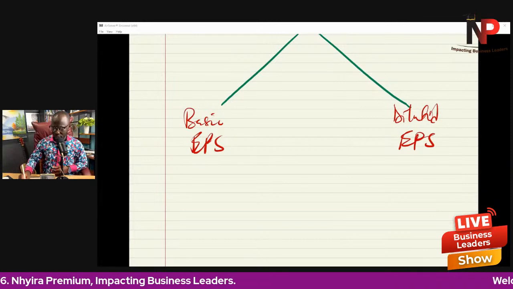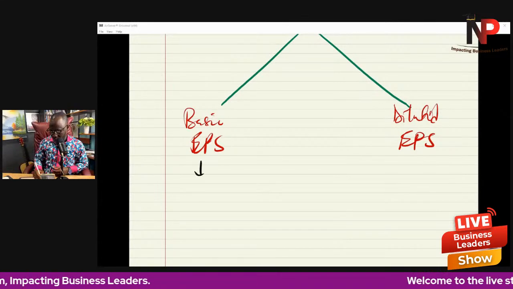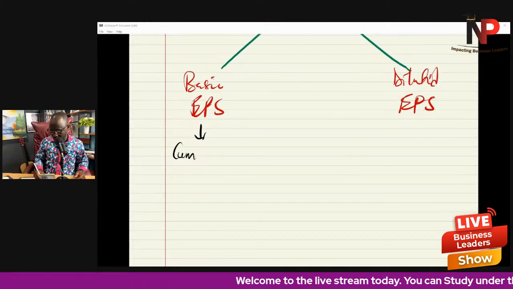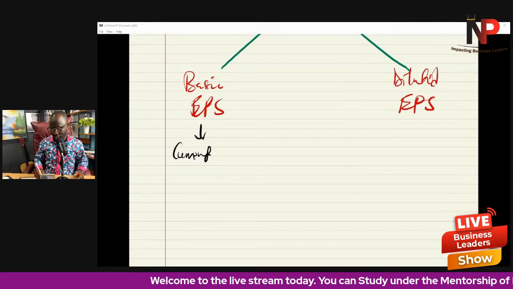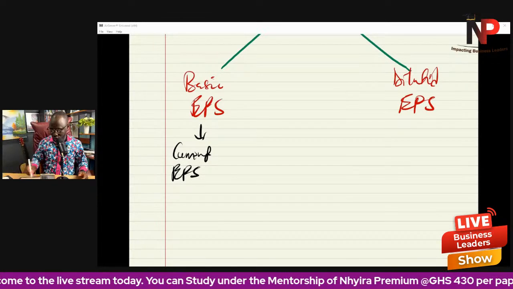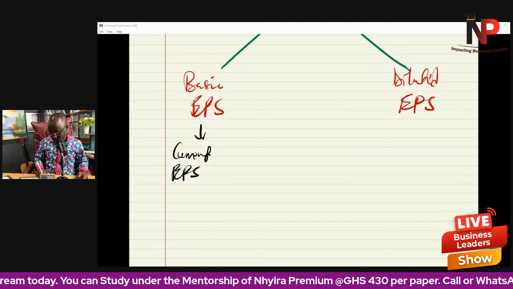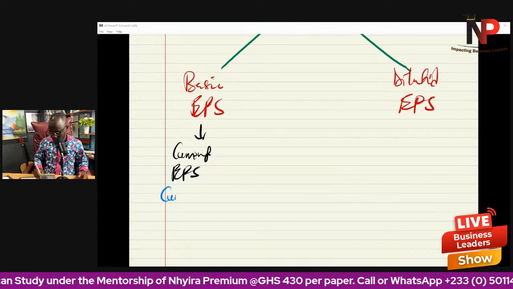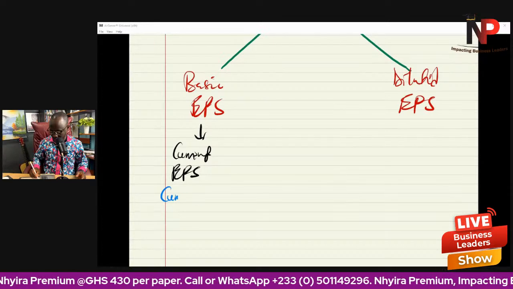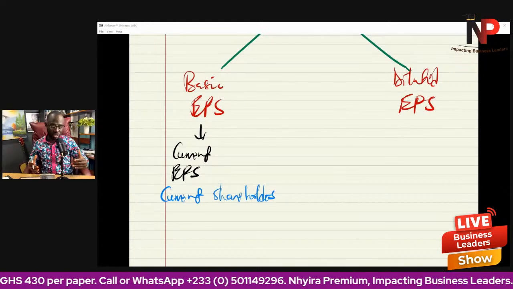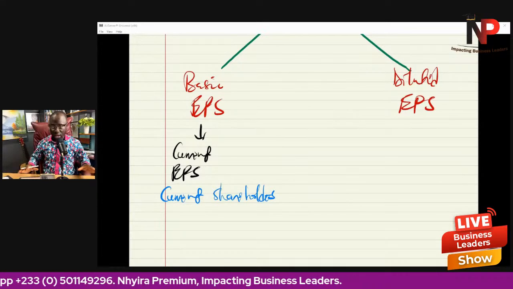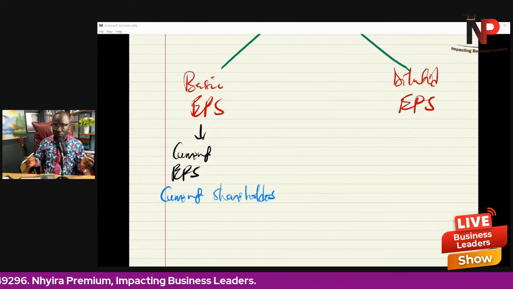When we talk about the basic earnings per share, what I want you to think of is the current earnings per share of the company, based on current shareholders. How much are shareholders going to be receiving right now, in today's terms? So basic earnings per share is based on the current shareholding position of the entity.